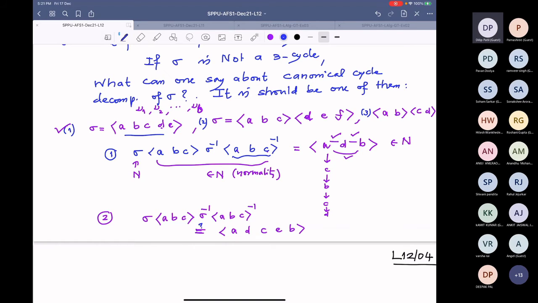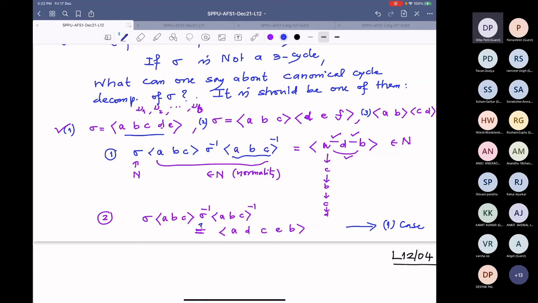And how will I check this? Again, the same principle. Now this has become a 5 cycle, and so I am back in the first case, and then apply this. So if I prove this, we will land in the first case, and we know what to do there. All right, so let us check this.